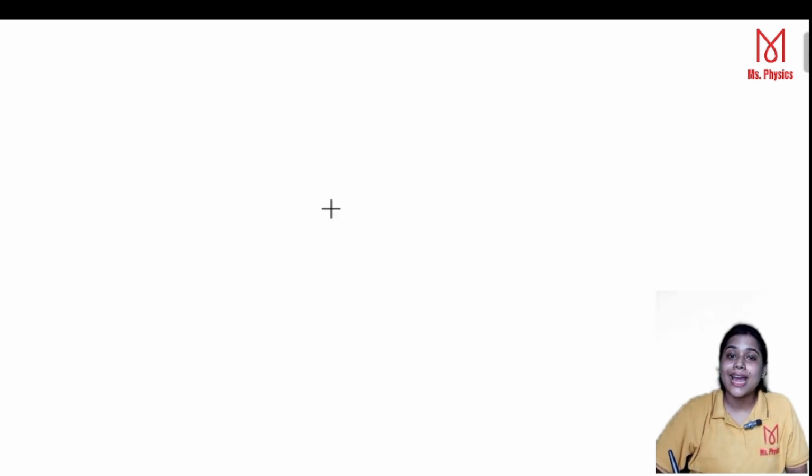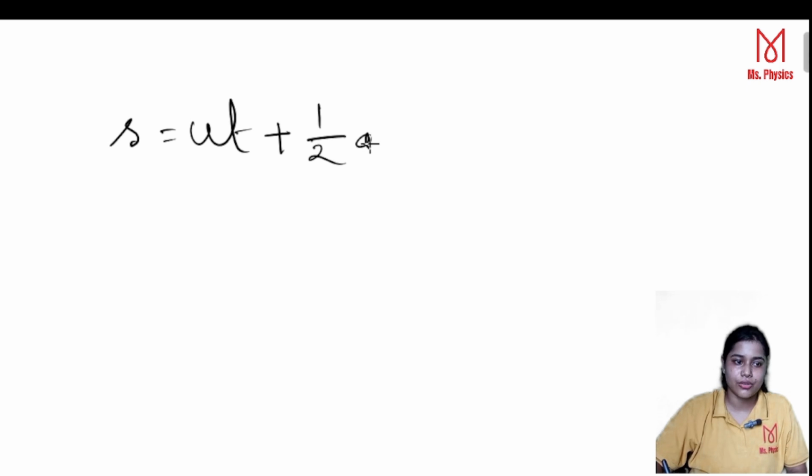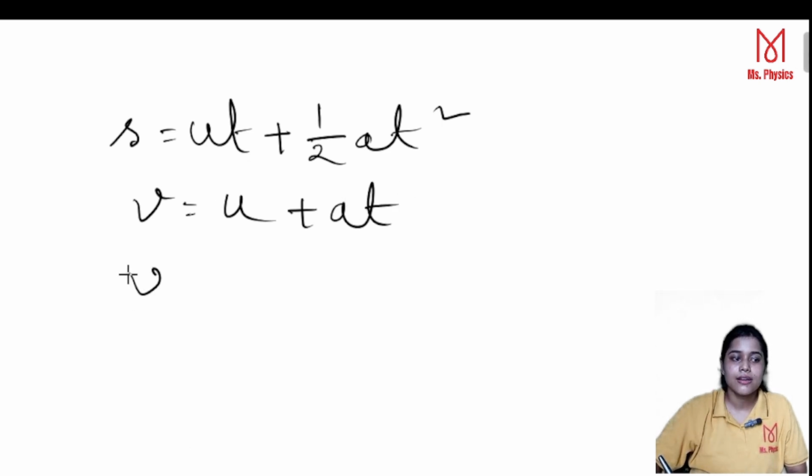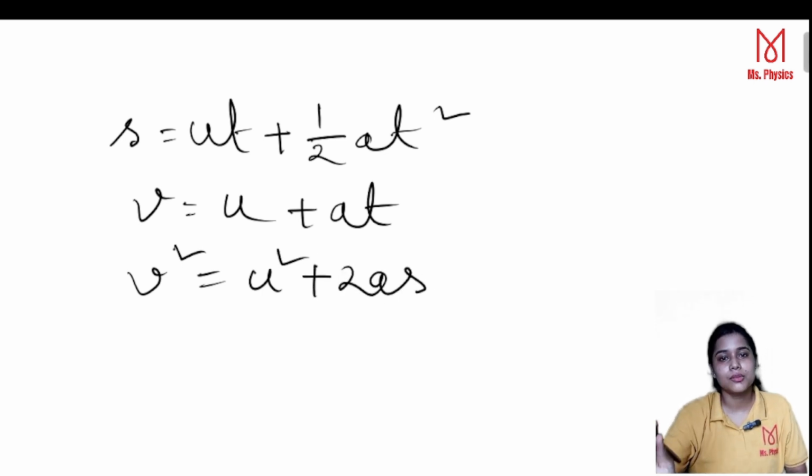Now we have the kinematic equations: s is equal to ut plus half at square, v is equal to u plus at, and another equation, v square is equal to u square plus 2as. Here there will be some change.